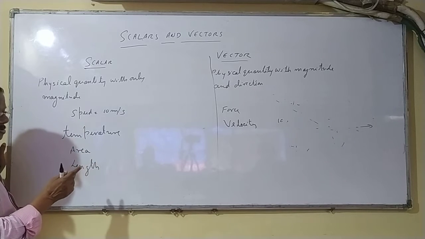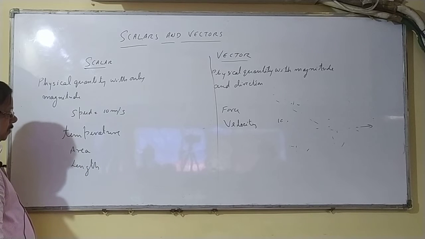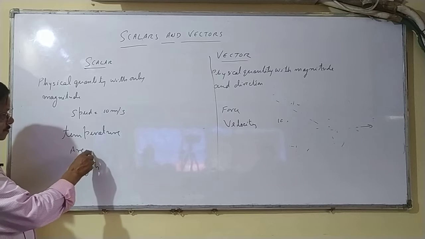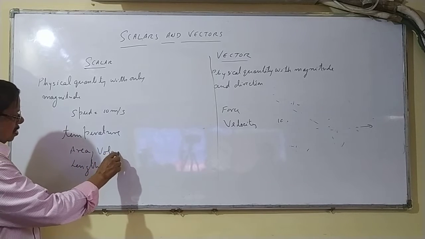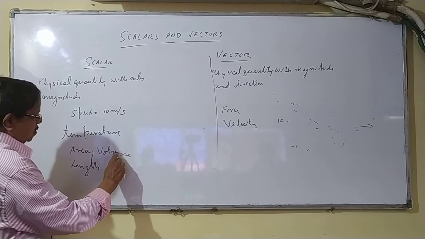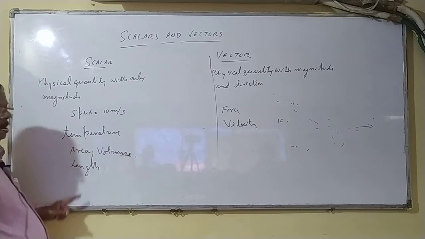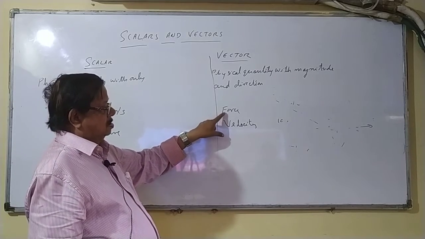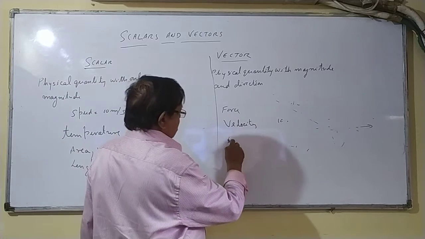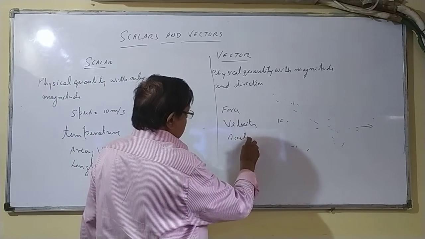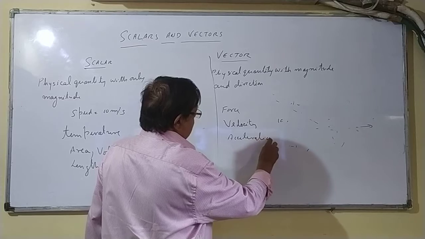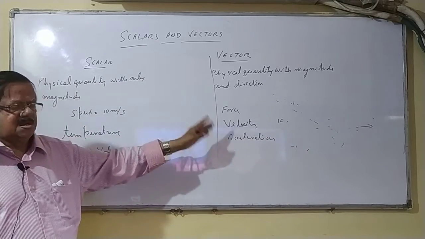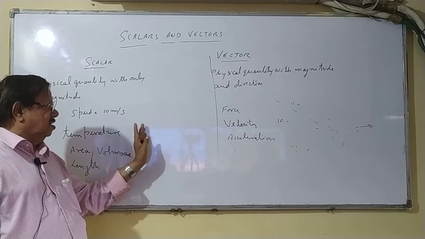They are all scalar quantities. Then length, area, volume. They are all scalar quantities. Here force, velocity, acceleration, etc. are vector quantities. So many are there. Either they are scalar or vector.